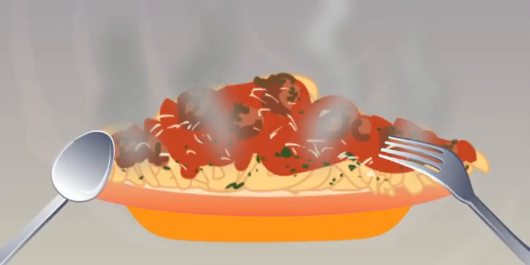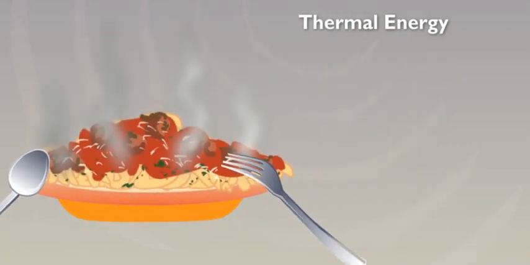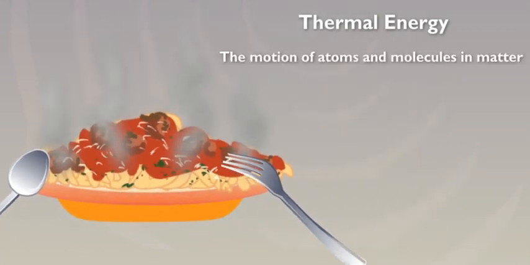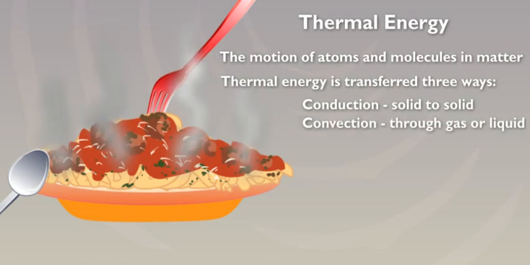Speaking of sound, know what sounds good? Food. Hey, food gives you energy, right? It does. There's thermal energy and chemical energy in a plate of food. Really? Yeah. Thermal energy is heat, and it's kinetic. It's the motion of atoms and molecules in matter. When we touch the food, the heat is transferred by conduction from the hot food to our fork and mouth. The steam is thermal energy being transferred by convection into the air. That's a lot of kinetic energy.